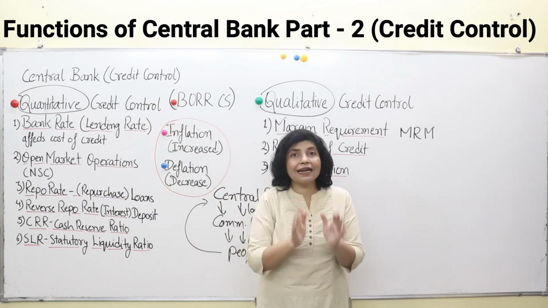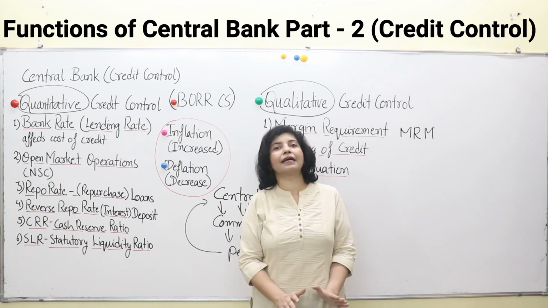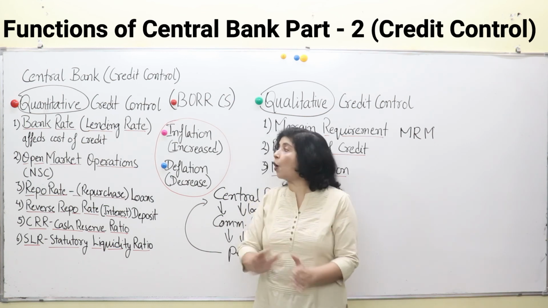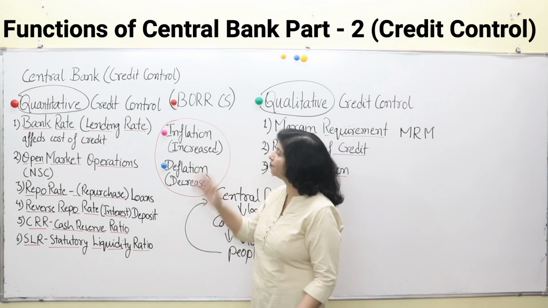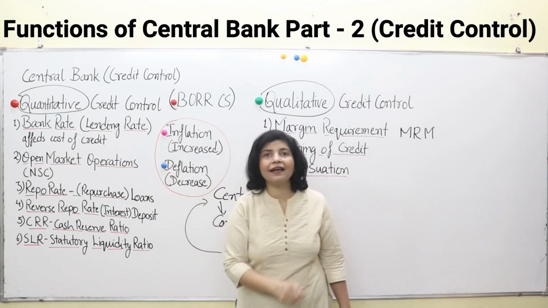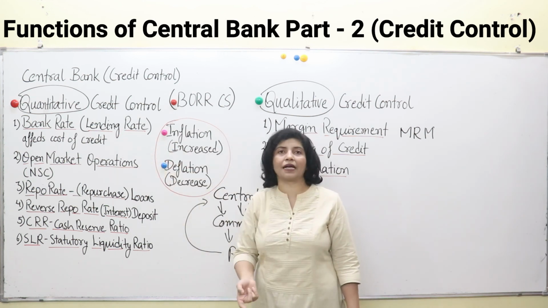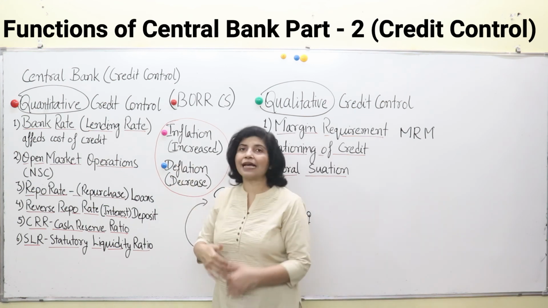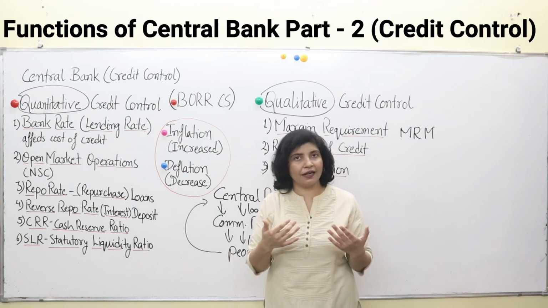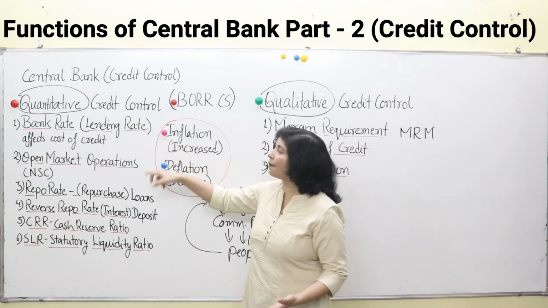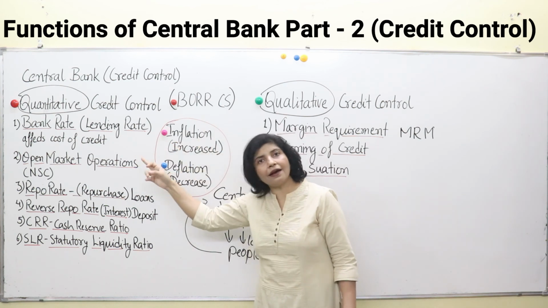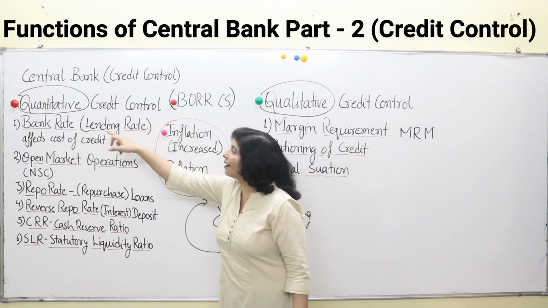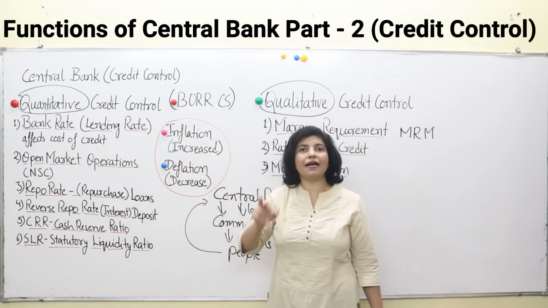So understand very clearly and properly. Watch this video till the end and you will be able to understand all the concepts very easily. Okay, so bank rate is lending rate of central bank to the commercial banks while giving loans to them. So during the times of urgency or in need of money, commercial banks take loan from central bank, clear? And the bank rate is the lending rate which is charged by central bank.